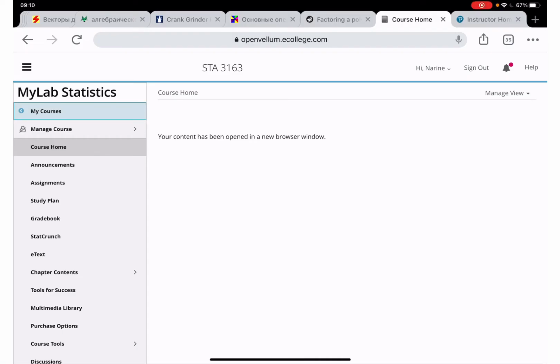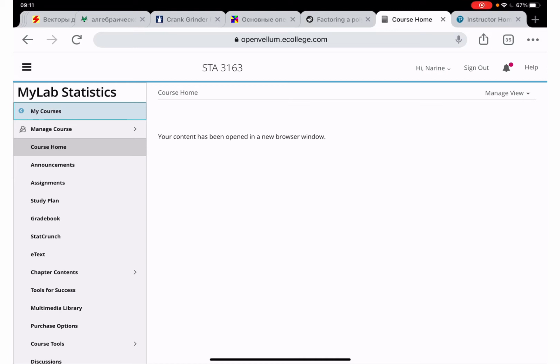Okay, I want to show you how to use StatCrunch for quiz and test, since for quiz and test Pearson blocks StatCrunch. So here we go. You have a chance to use it if you want it.